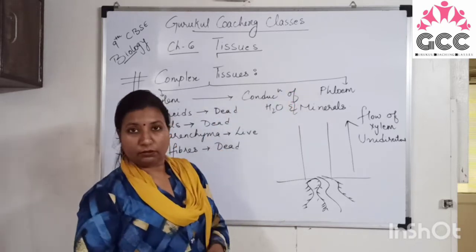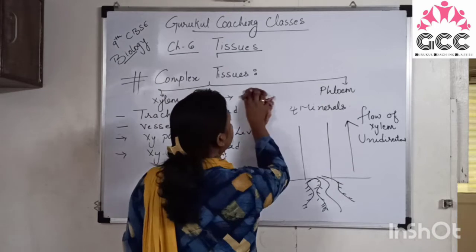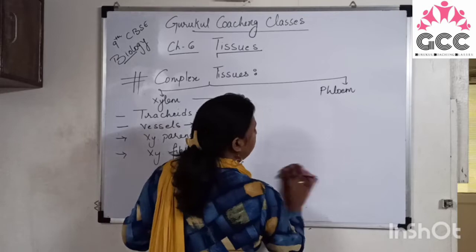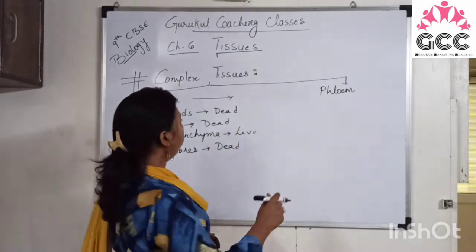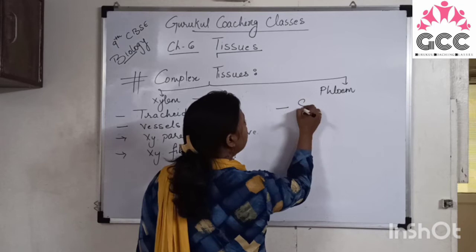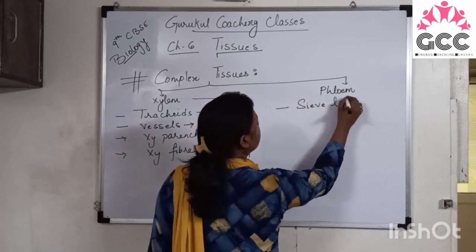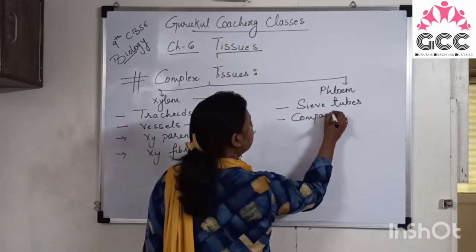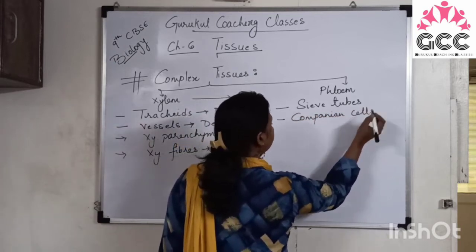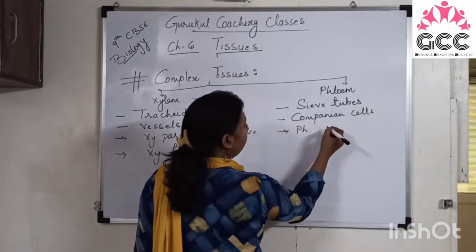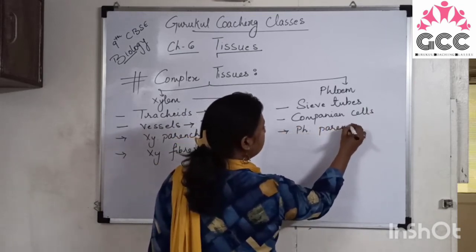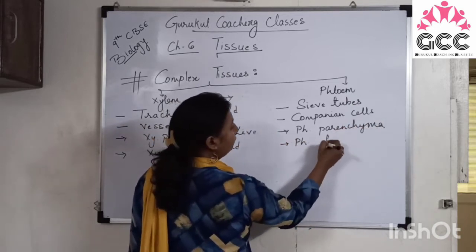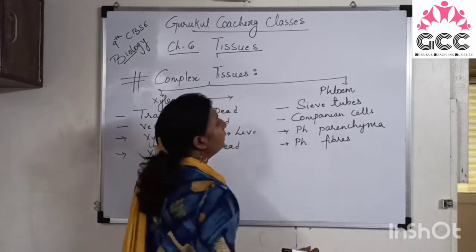Now we will discuss about the phloem. Phloem is also made up of four different components, that is sieve tubes, companion cells, phloem parenchyma, and phloem fibers, right?